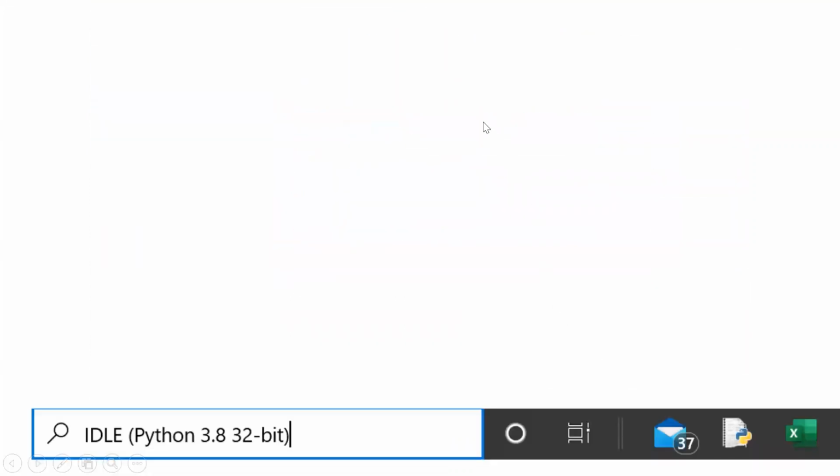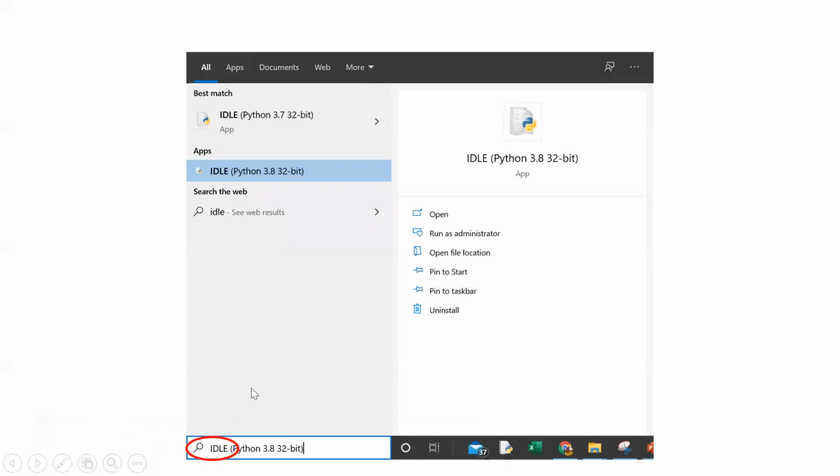After that, where is it installed? You go to your search bar and type IDLE. When you type idle, it will show you IDLE 3.8 32-bit. On my computer, because I have already installed Python 3.7 also, and last night only I installed Python 3.8, it is showing me both. On your computer, if you are installing Python for the first time, it will show IDLE Python 3.8 32-bit.